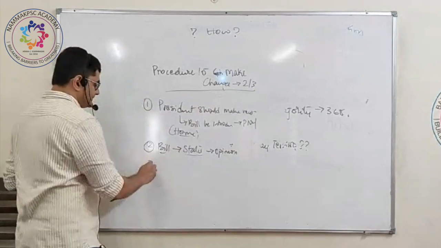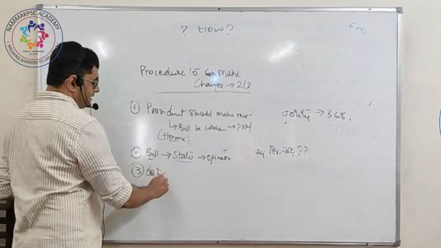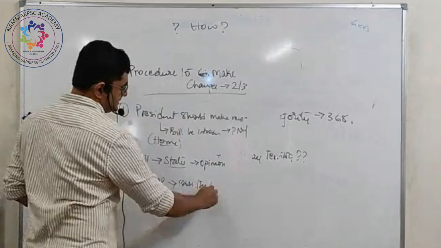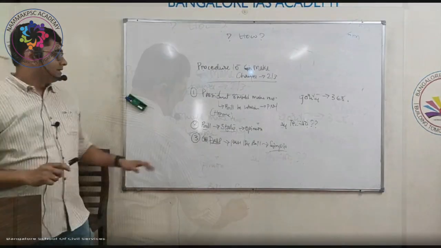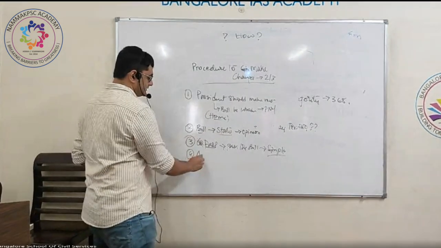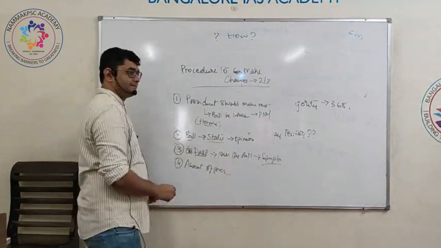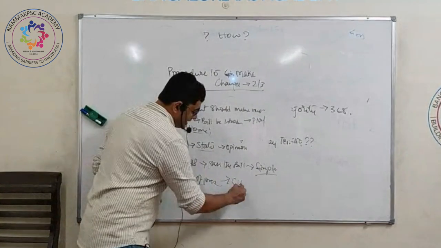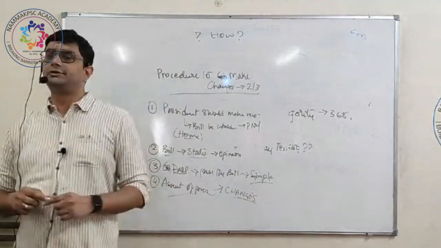Next, the bill will be considered in the Parliament. So the Parliament will have to pass the bill with a simple majority. When the bill is passed by simple majority and gets the assent of the President, fourth, assent of the President, the necessary changes are considered to be done.